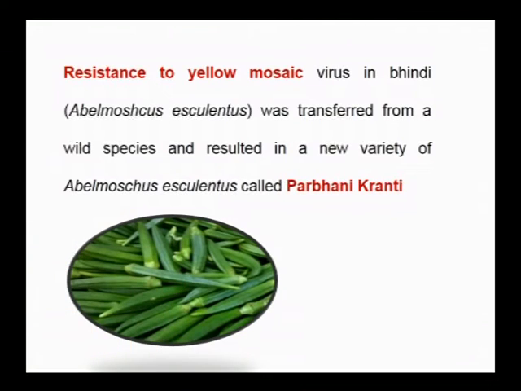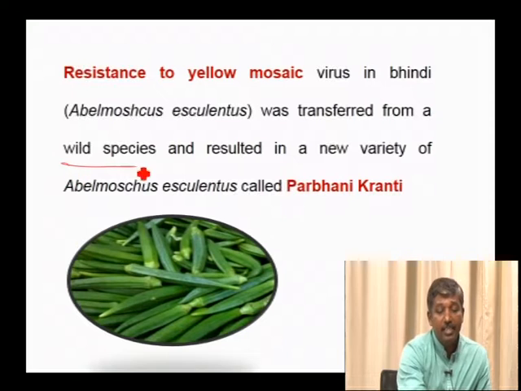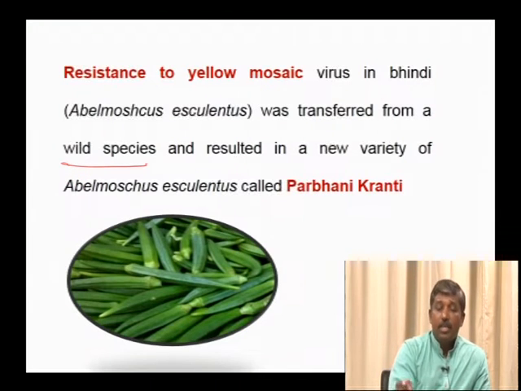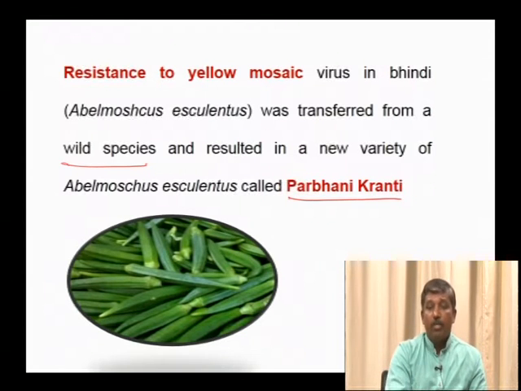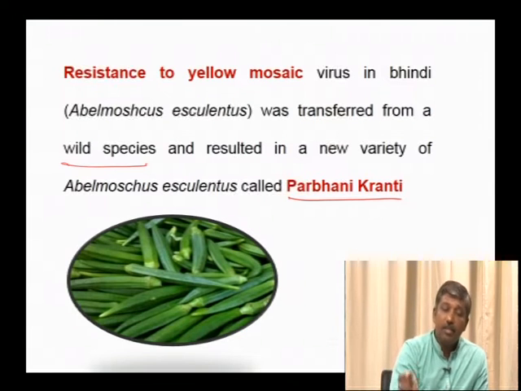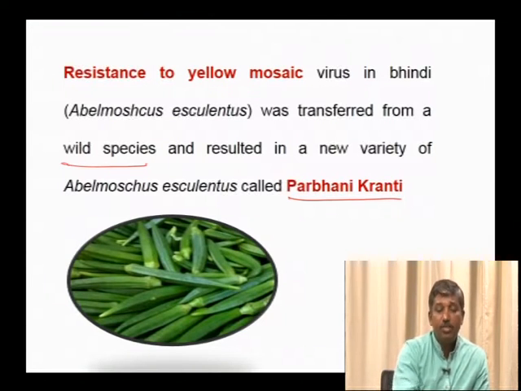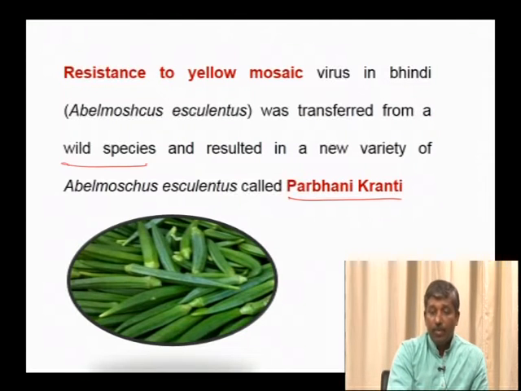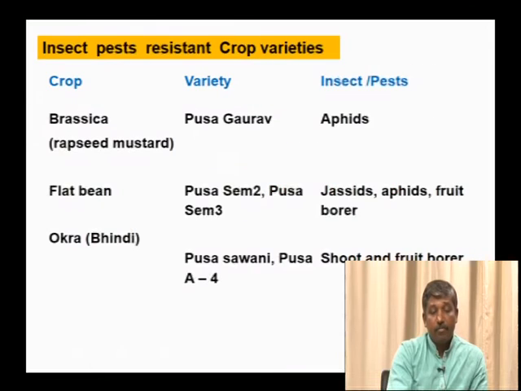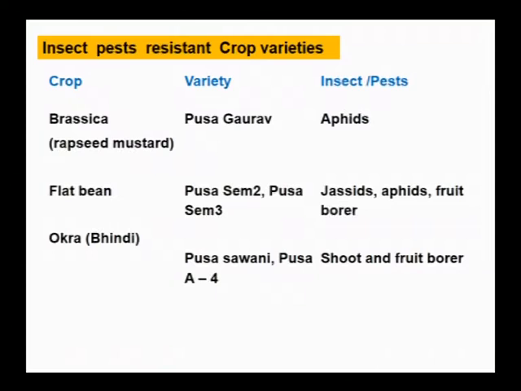Another example which is resistant to yellow mosaic virus in bindi or Abelmoschus esculentus. This was transferred from a wild species. So this resulted in the new variety of the Abelmoschus esculentus or bindi called Parbhani Kranti. So this Parbhani Kranti is developed by crossing with wild species, so not mutation breeding. Even in mutation breeding, the mung bean that is produced is also resistant to yellow mosaic virus, but the technique is different.